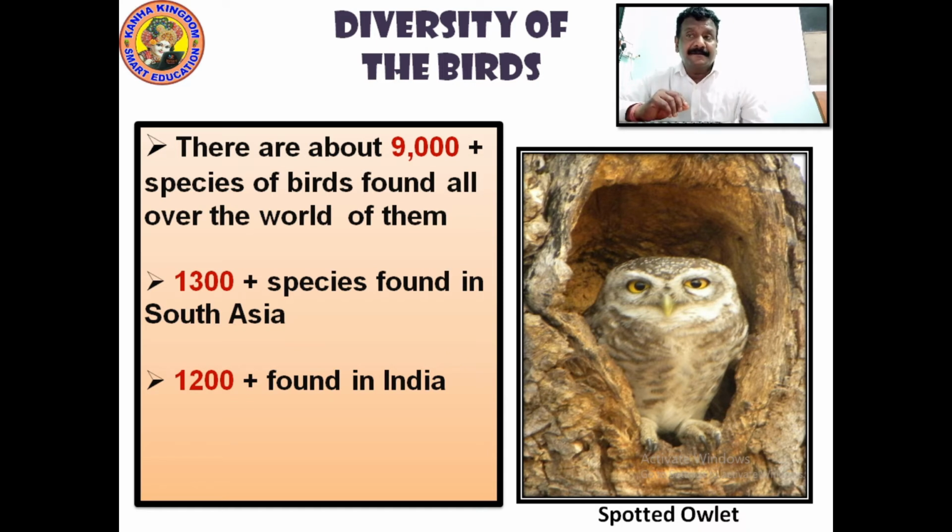So now write this down. We are talking about spotted owlet. When you talk about owl, owl hunts in the night. It has a unique thing. It is very much wise. When you talk about brains, owl is very wise and logical. Just now we have read about this thing, right? So now you can see the pic of the owl. Now please write this down about diversity of birds, right?